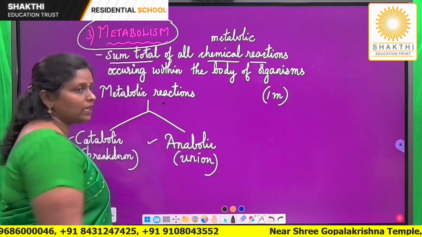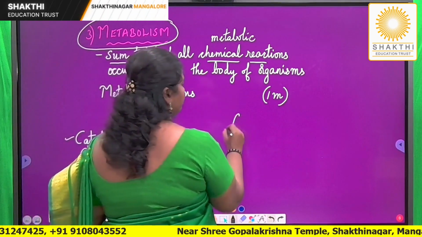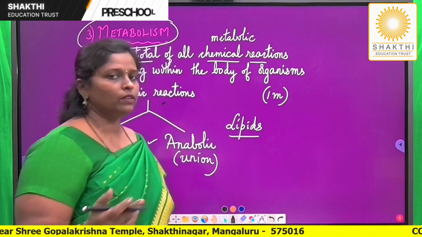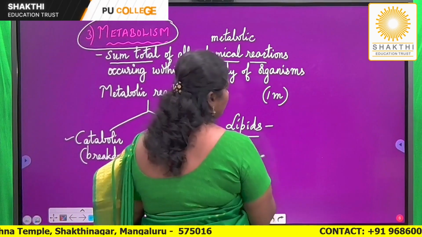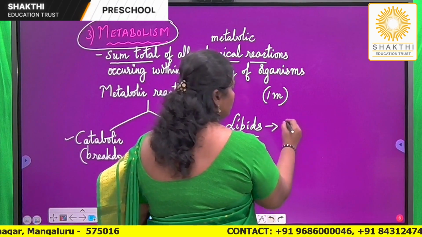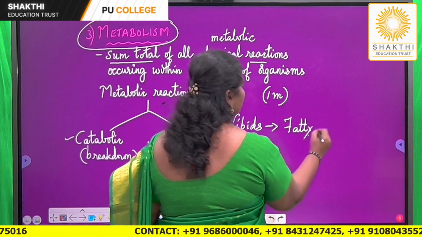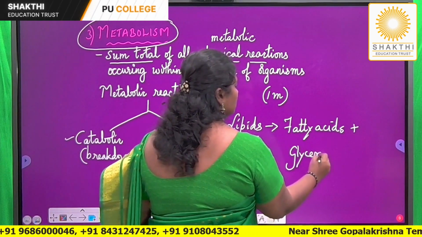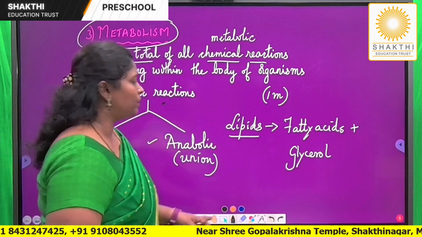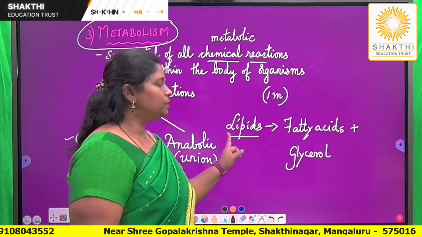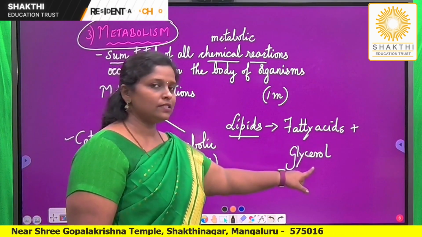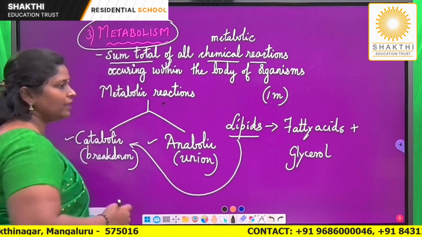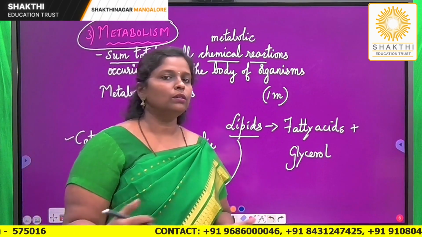If I have to justify what I have said, I take a very simple example, lipids. Lipids are nothing but fats which occur in various forms. Lipid is a macromolecule, a very large biomolecule. Now lipids can be broken down into smaller units, which are fatty acids and glycerol. So in this type of chemical reaction, what is basically happening is lipid is a large molecule. It is broken down into smaller compounds, which are fatty acids and glycerol. So this can be a very simple example for catabolic reactions. A large molecule is breaking down into smaller molecules.